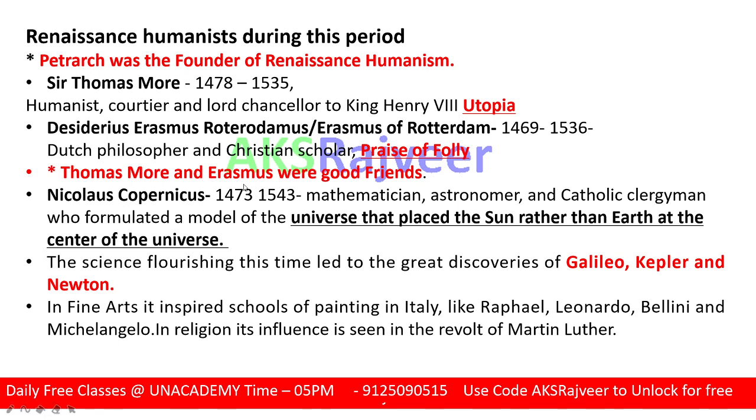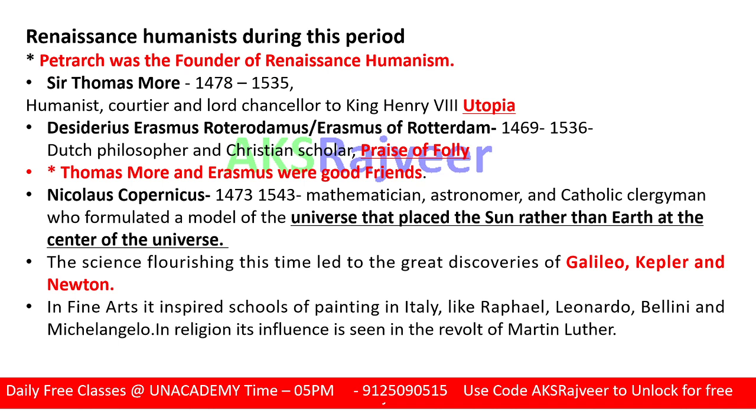Nicholas Copernicus was a mathematician, an astronomer, and even a Catholic clergyman. He introduced a universal system of the universe, one that placed the sun rather than the earth at the center of the universe. Before that, the view was that the earth is at the center and the other planets move around the earth instead of the sun. Earth is at the center of the universe, right?